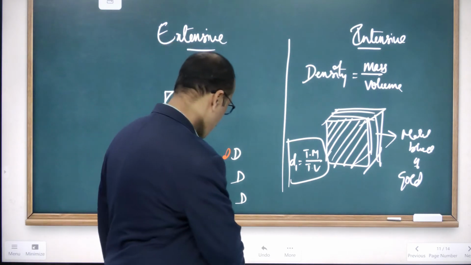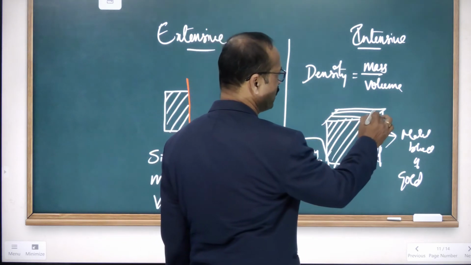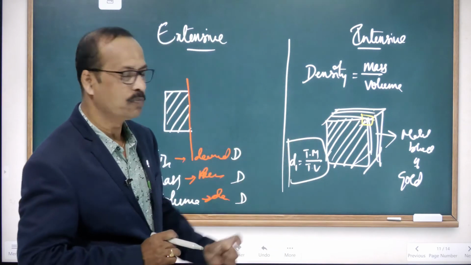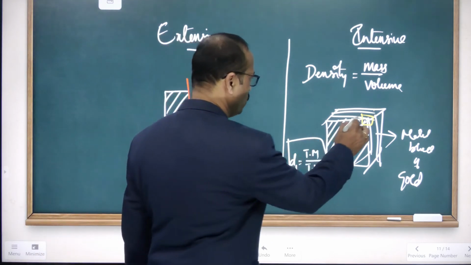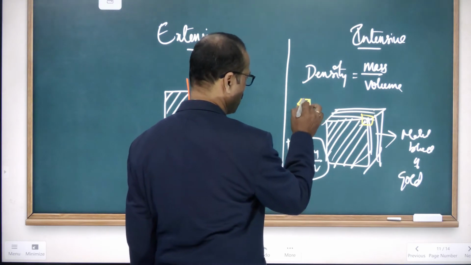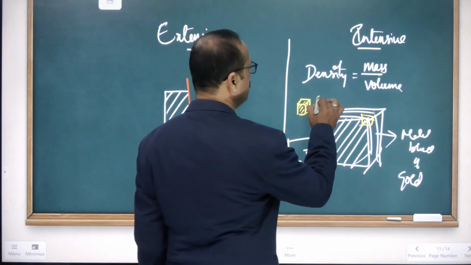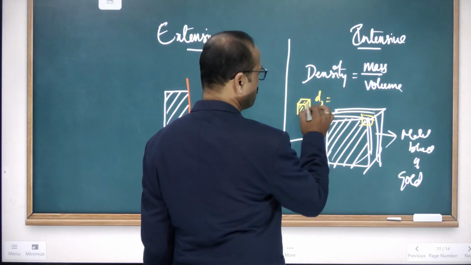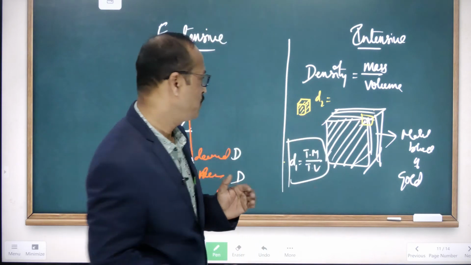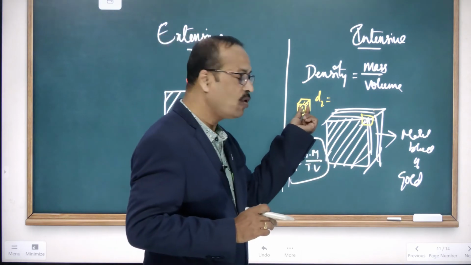Now you see what I do: I cut a small piece from this block, somewhere like this. This is a small piece. If I want to find the density of this one, that is D2, equal to mass by volume. Now I am taking a small piece, so the mass will decrease. Here I had taken the big solid block, so the total mass is more. But I have taken a small piece of gold.